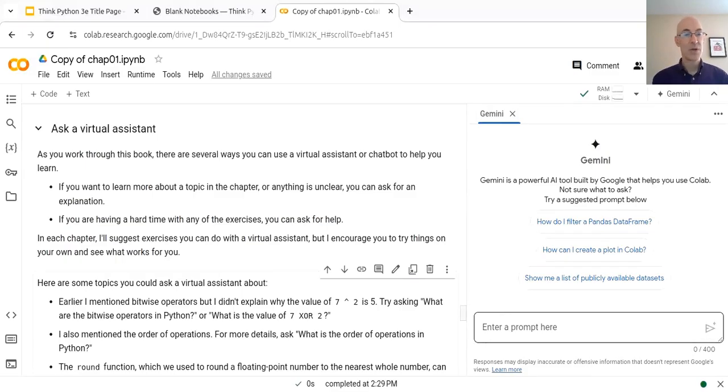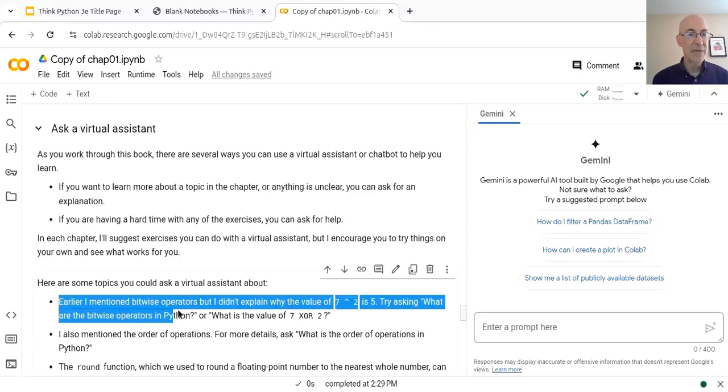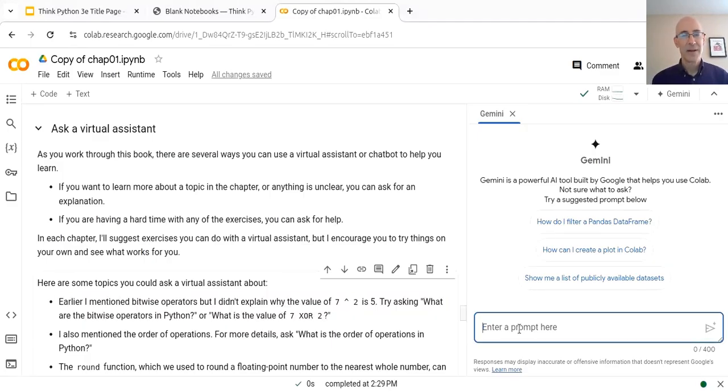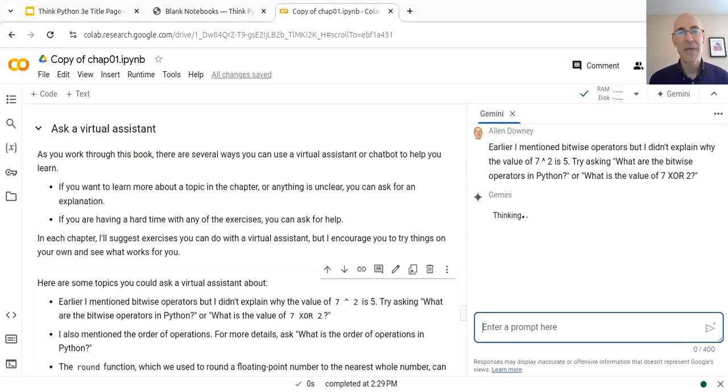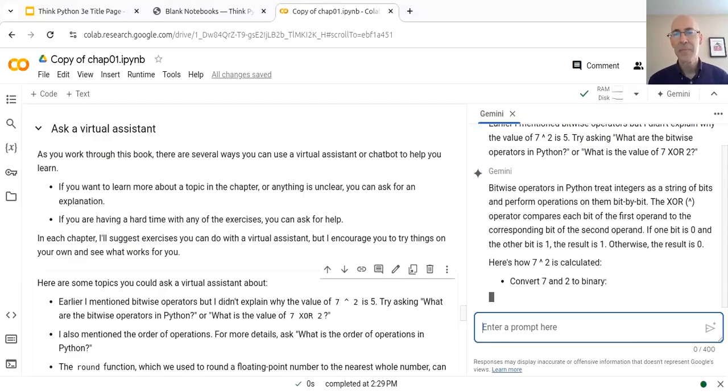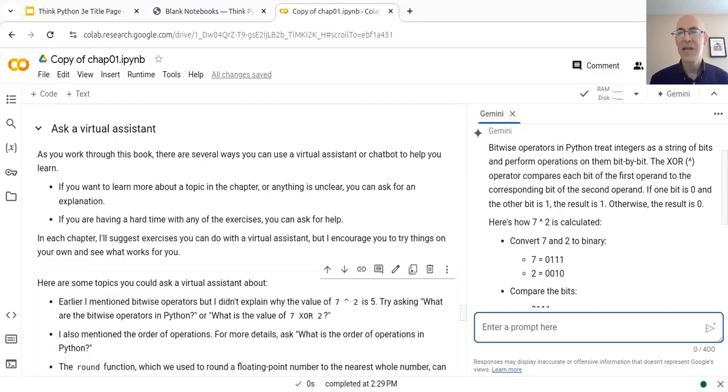So you can type whatever questions you want, or if you're interested in any of the suggestions that I made, you can copy them from here and paste them into the prompt window. In this case, you might remember that we saw the caret operation, which in some programming languages does exponentiation, but in Python it performs a bitwise operation called XOR. And if you ask Gemini for more information about that, it'll come back and tell you that bitwise operators in Python treat integers as a string of bits and perform operations on them bit by bit. Now, this is not something that we need to know about right now, but I thought if you were curious, you could find out more. So I'm going to close that window for now.